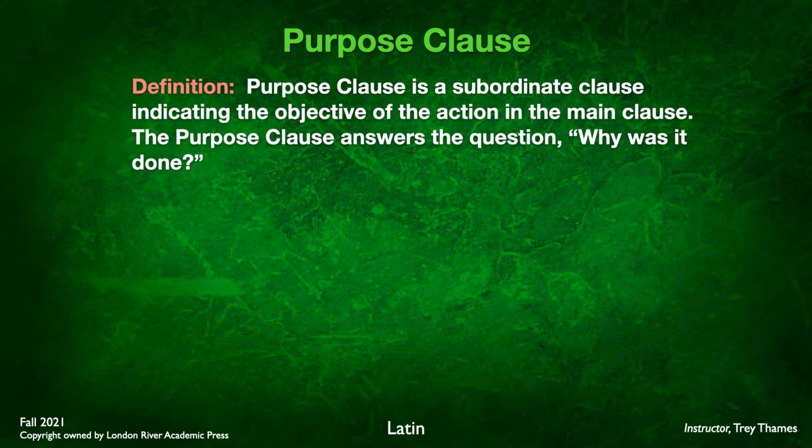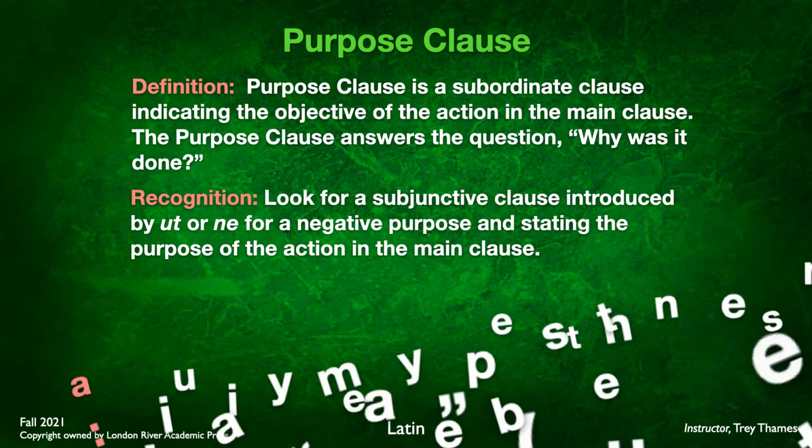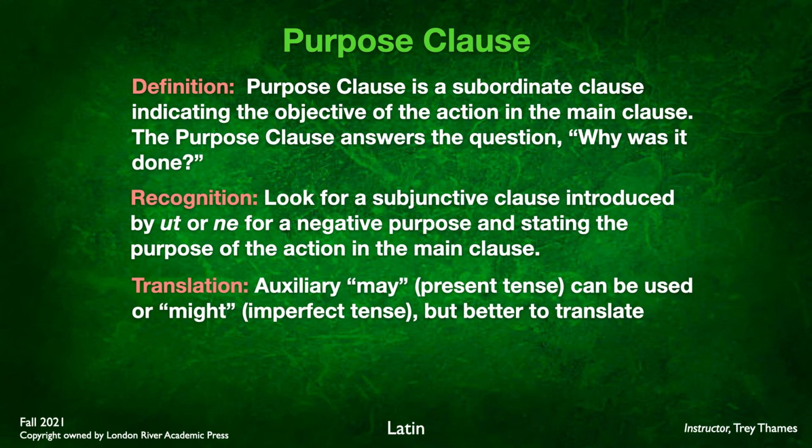The definition here: a purpose clause is a subordinate clause indicating the objective of the action in the main clause. The purpose clause answers the question, why was it done? How we recognize the purpose clause is we look for a subjunctive clause introduced by ut, or if it's a negative purpose clause, introduced by ne, stating the purpose of the action of the main verb. And if you remember from last chapter, the auxiliary may for present tense can be used, or might can be used for the imperfect tense. But it's better to translate to, or in order to.